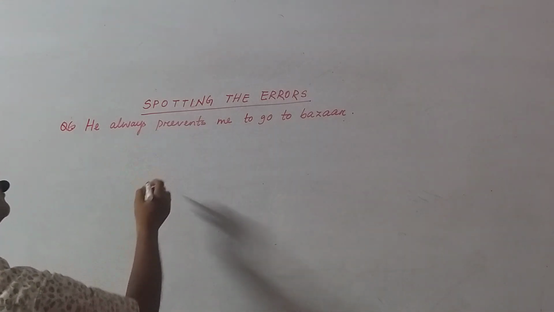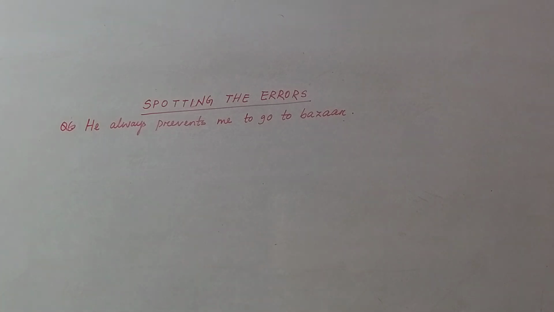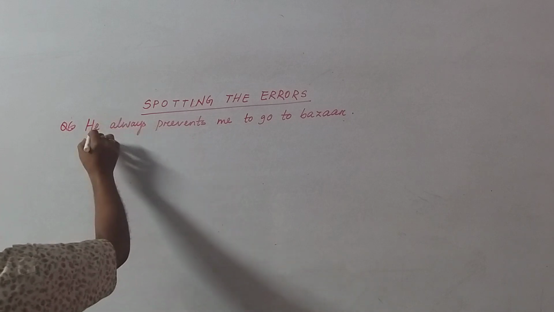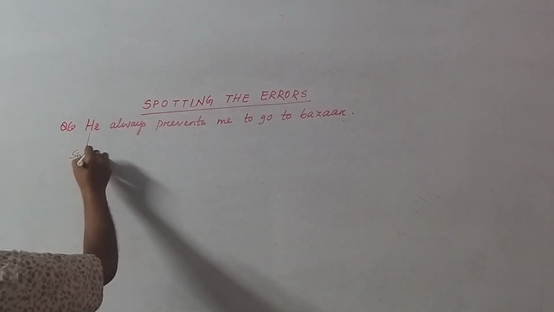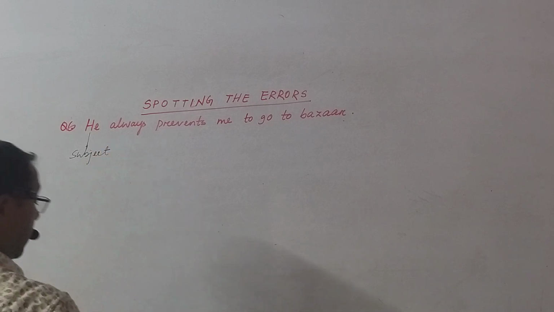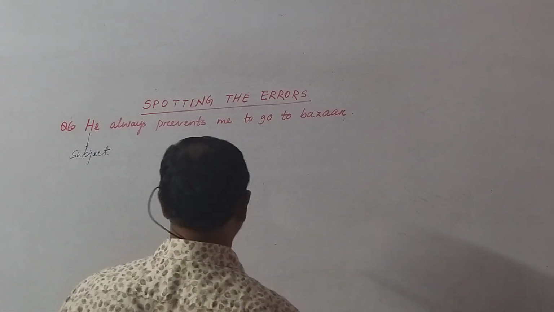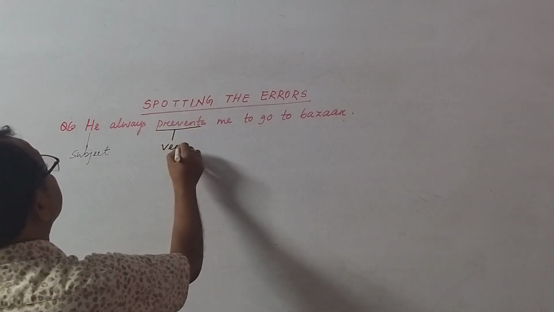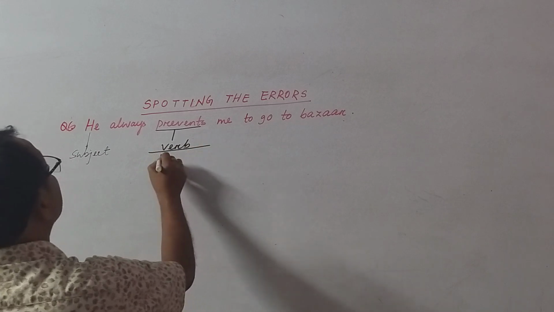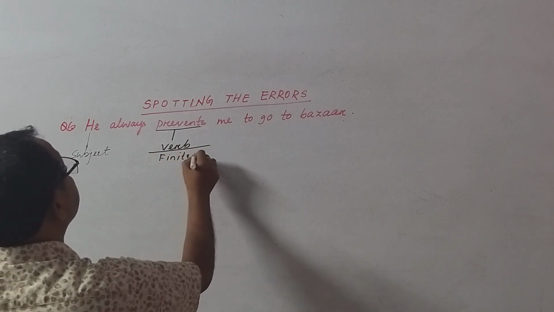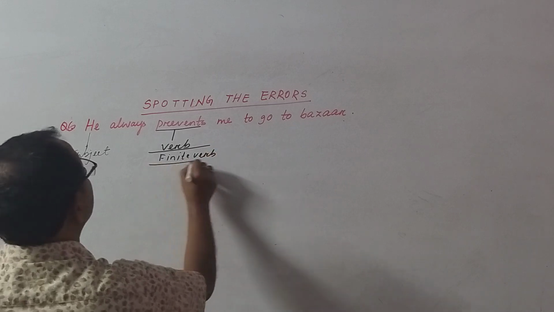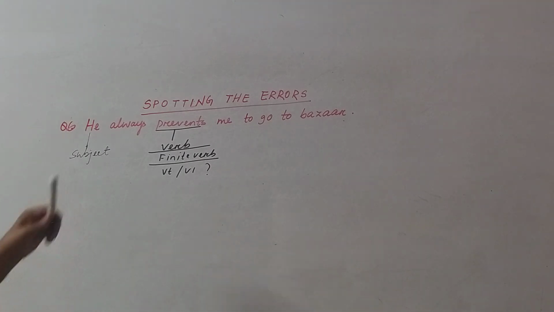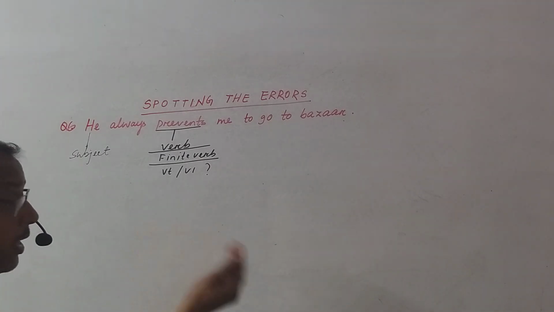Look at the verb. This is a simple sentence. Okay, and this is the subject. This one is the verb. Which verb? This is the finite verb. VT or VI. Let us verify the question whether VT or VI.